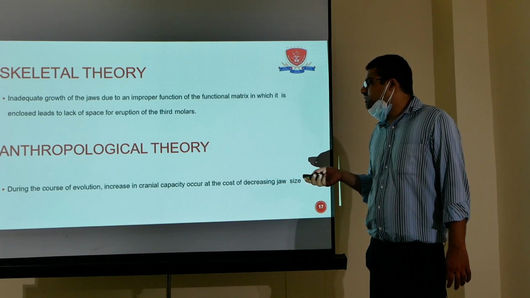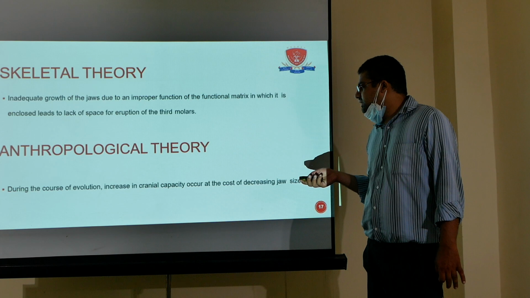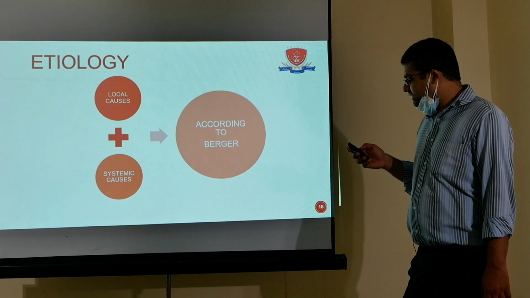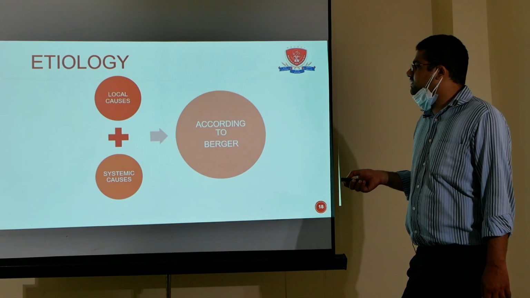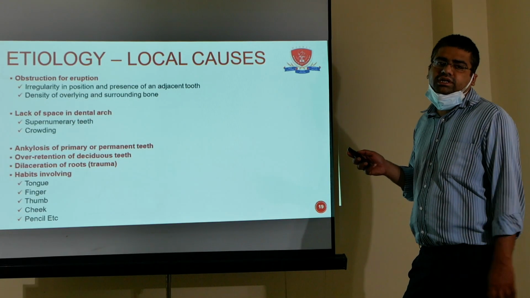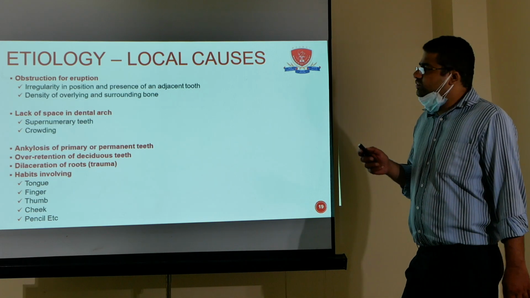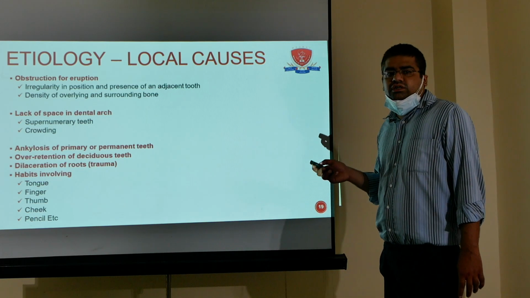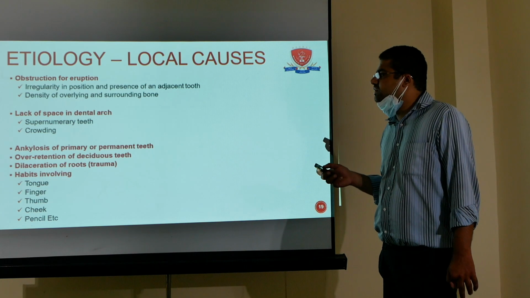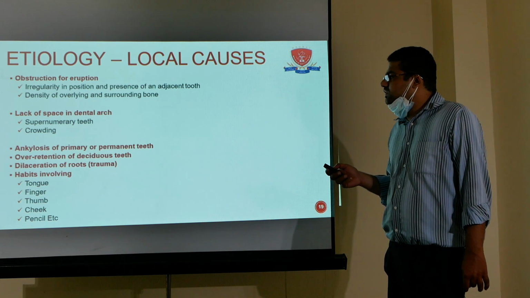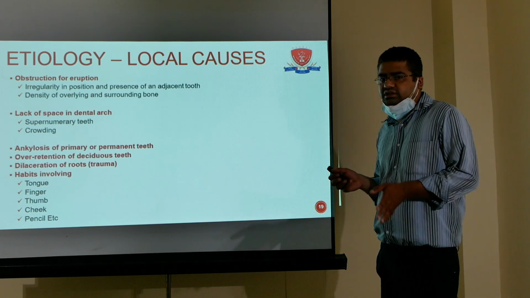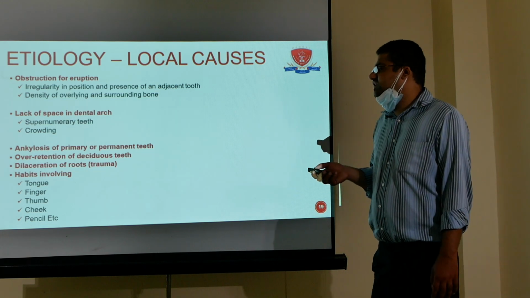Anthropological theory: in the course of evolution, increasing cranial capacity occurs at the cost of a decrease in jaw size. Then etiology: two factors are very important, local causes and systemic causes. Local causes: obstruction to eruption, any irregularity in the tooth and tooth bud, adjacent tooth, density of overlying and surrounding bone, lack of space in the dental arch, supernumerary tooth or crowding, ankylosis of primary or permanent tooth, over-retention of deciduous tooth, deceleration of roots, trauma, or habits like tongue or finger sucking.